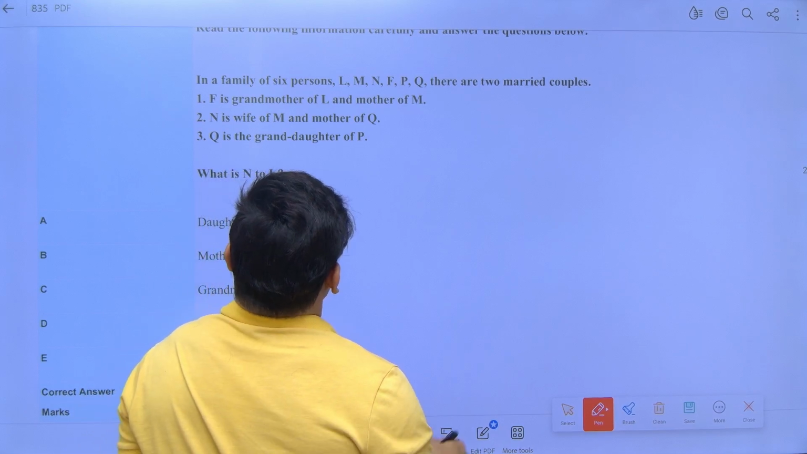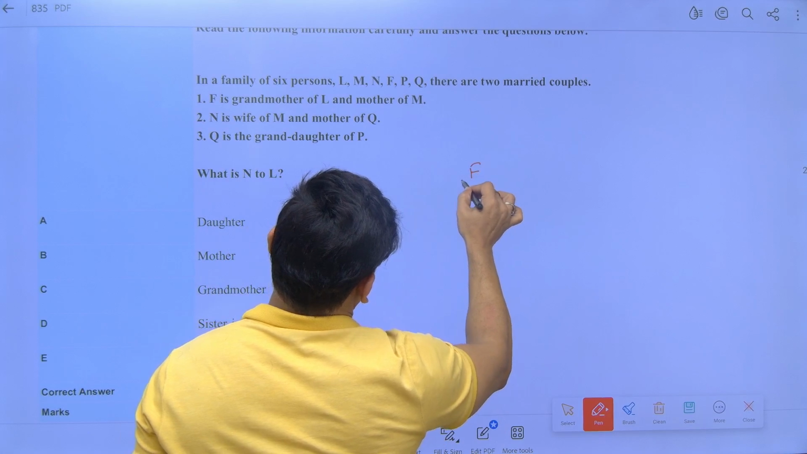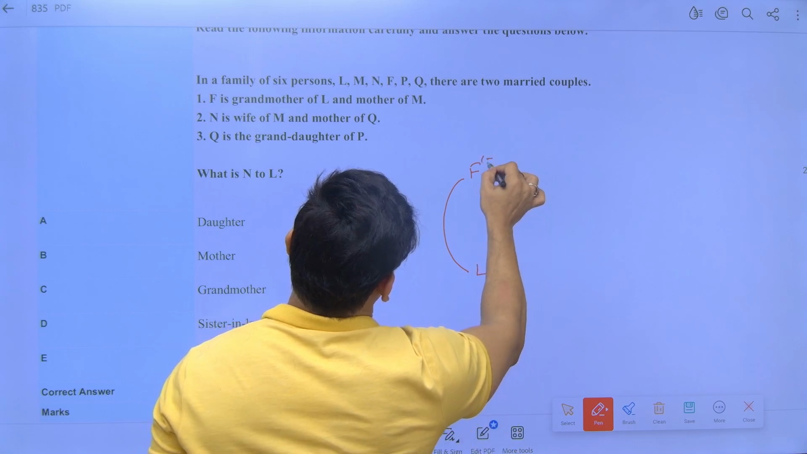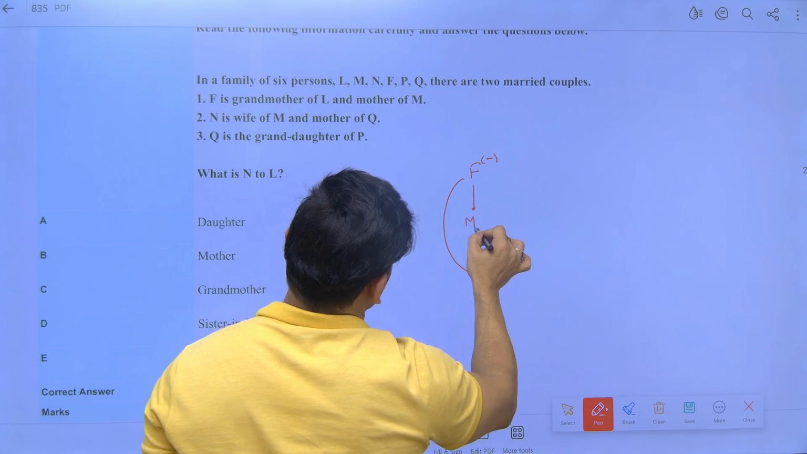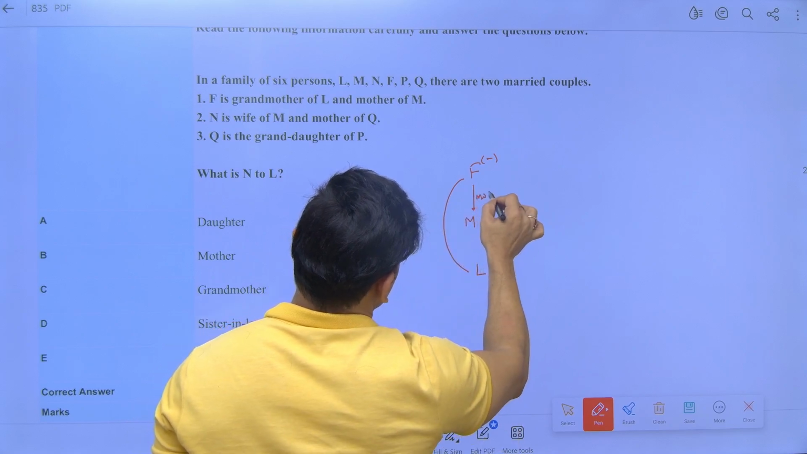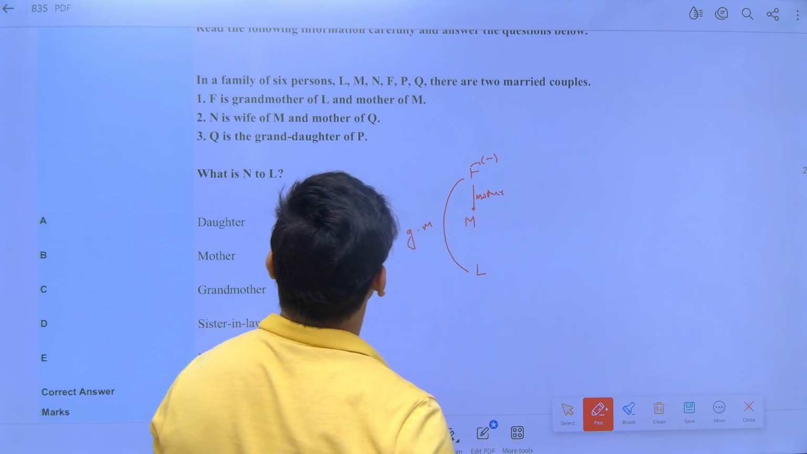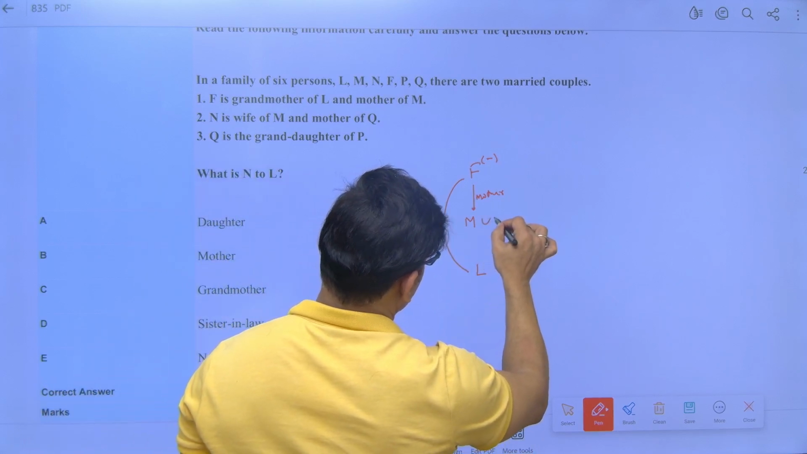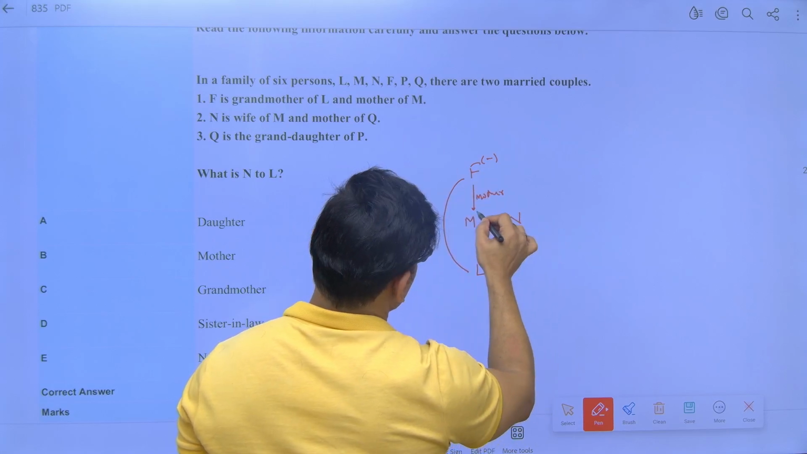F is the grandmother of L and mother of M. F is the grandmother of L. So F is female and F is the mother of M. So here you can write mother and grandmother. Now N is the wife of M. M is married to N. And they are saying N is the wife of M. So M has to be male.